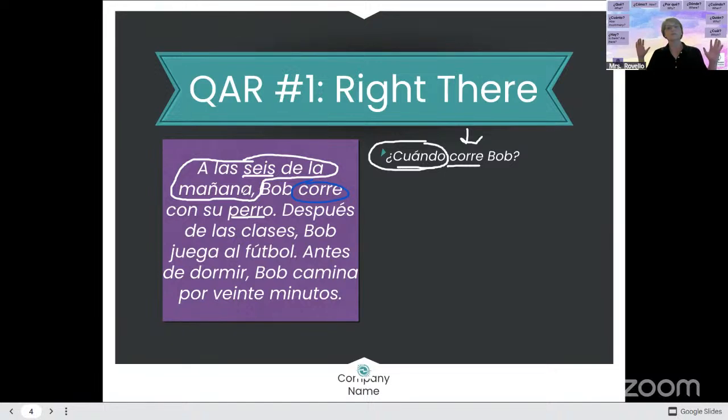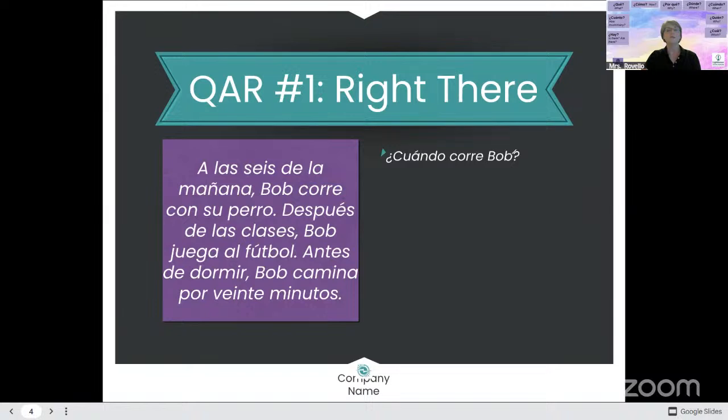Okay, so right there, these kinds of questions are questions where there's a definite right or wrong answer, and we're going to find it in what we're reading. Like we can point to it. Okay. All right, I'm going to erase. Let's try another one. Okay. So when does Bob run? At 6 o'clock in the morning. Okay.